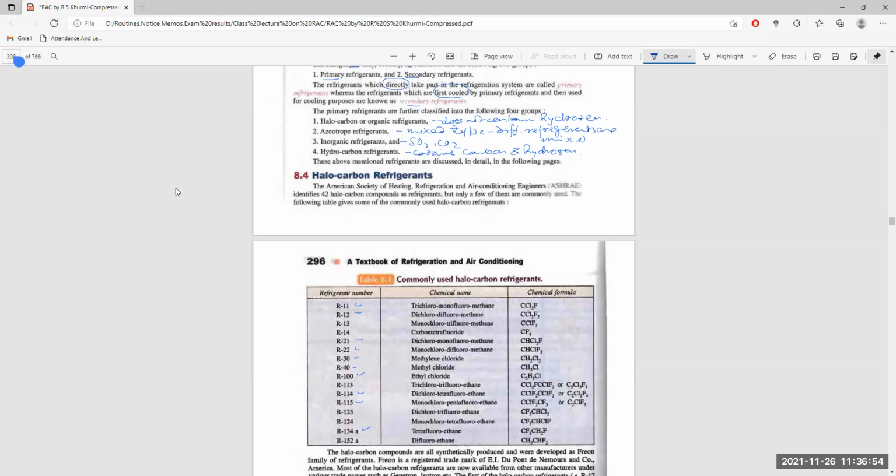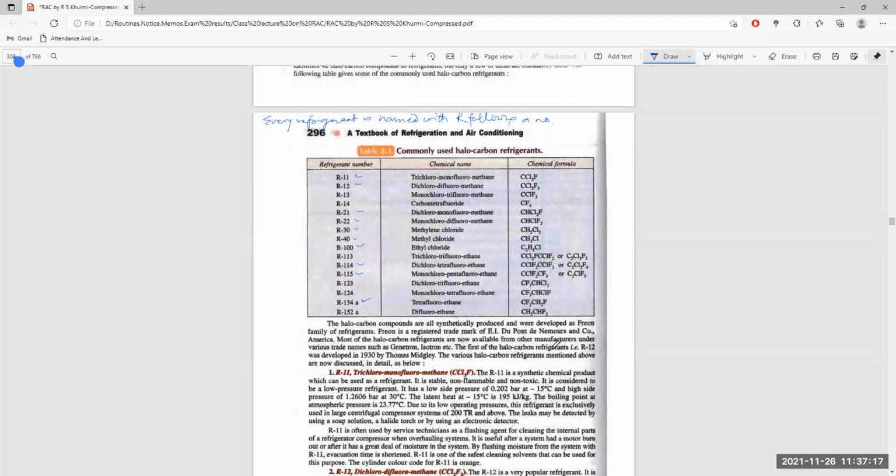Every refrigerant is named with R followed by a number. Now, these halocarbons are mostly synthetically produced. They are not natural.